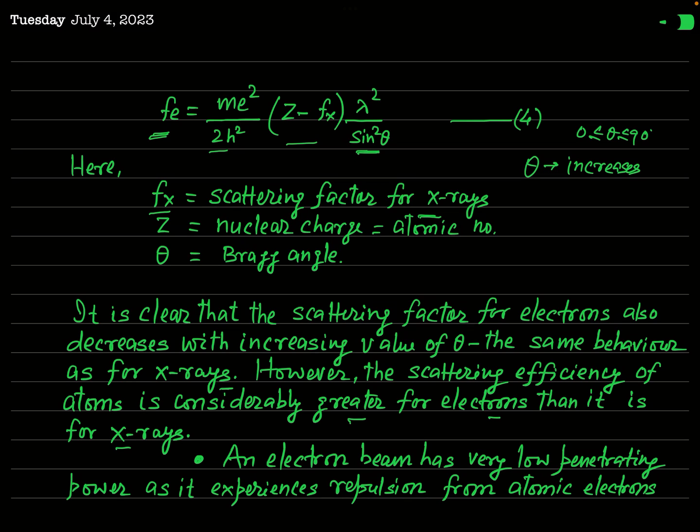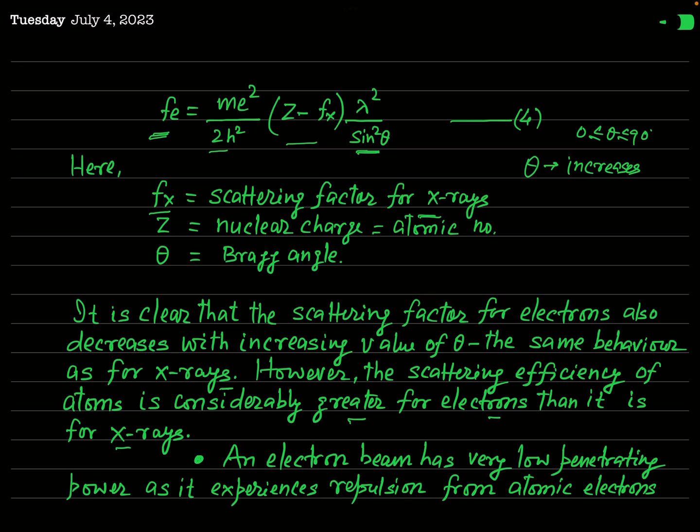So when it strikes the crystal, this electron experiences repulsion from the atomic electrons of the crystal. And due to this repulsion, the electron cannot penetrate much into the crystal. And that's why you say that the penetration ability of this electron is much less than that of X-rays.